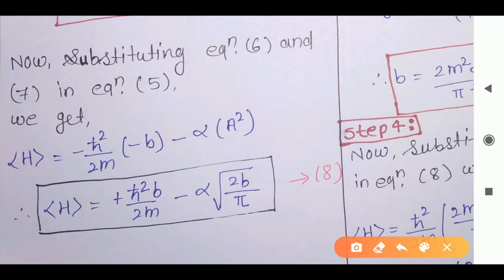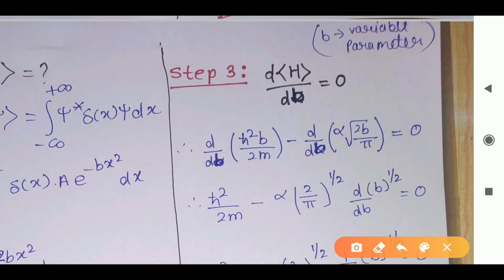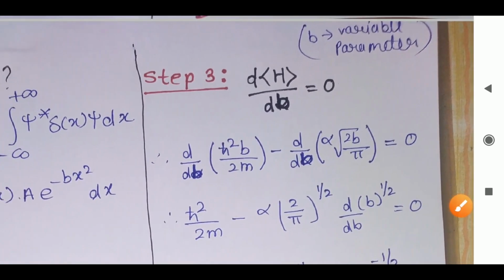Okay, now the step 3 is what? We have to find the value of this b. b is a variable parameter, no? So b value we have to find out. Okay, so what we have to do is, we have to take the derivative of this expectation value of Hamiltonian with respect to the variable parameter. Okay, with respect to this, we have to do the derivative of this expectation value of H, so that we can get the value of b, and after getting the value of b, we will substitute here in this equation to get the answer. Okay, so here step number 3 is to do the derivative of this with respect to the variable parameter to get the answer.